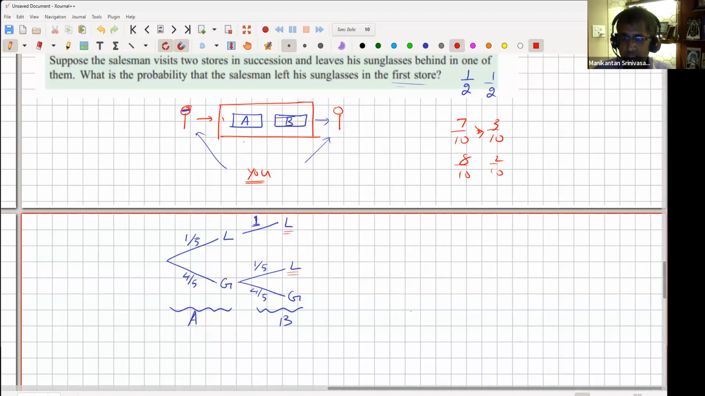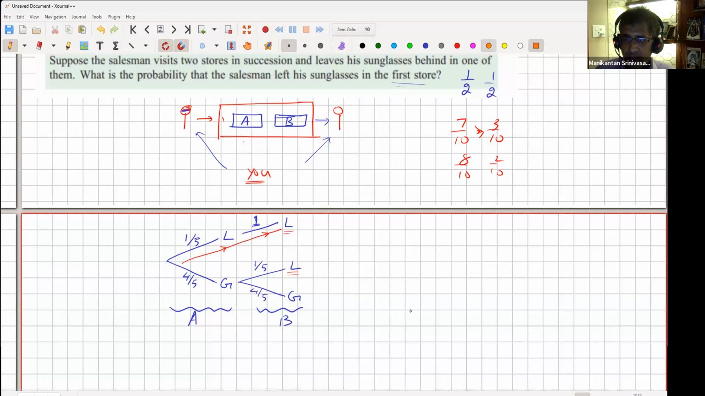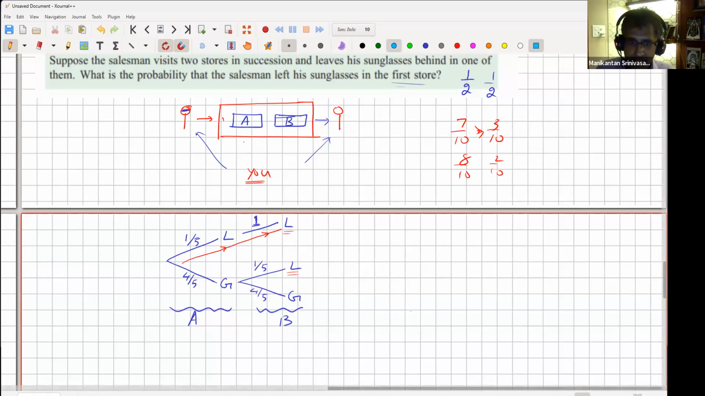Right? Which means one of the two paths has occurred, which means either he has come this way and this way, or he has come this way and this way. Right? That's how he has arrived either here or he has arrived here. But we know for sure he has lost it.